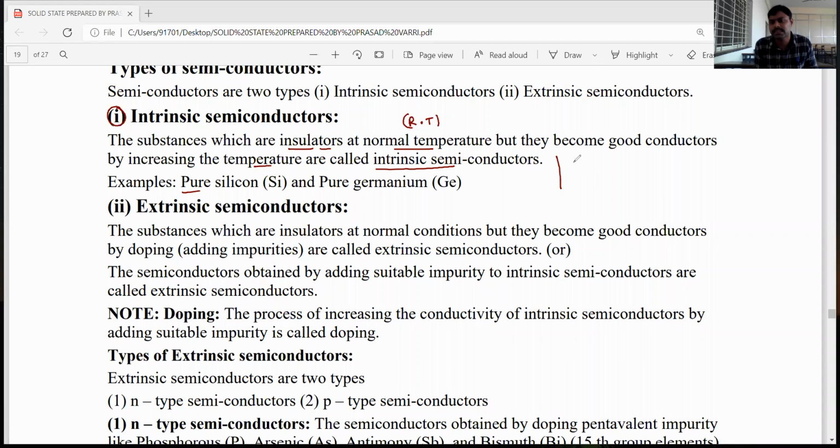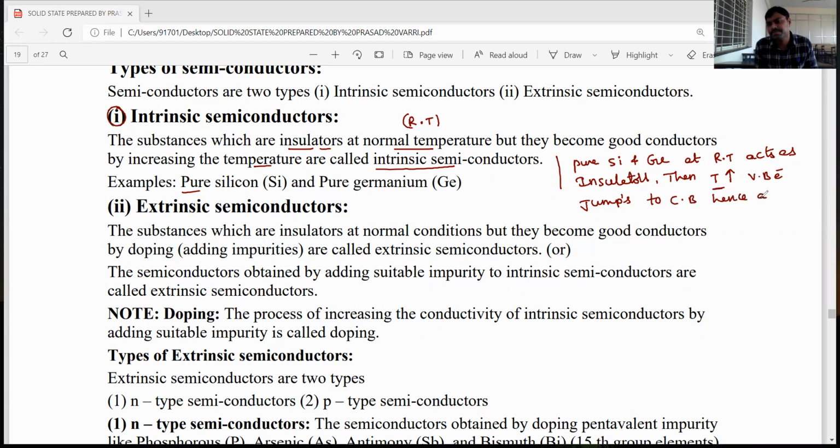Pure silicon and germanium at room temperature act as insulators. When the temperature increases, the valency band electrons jump to the conductance band.